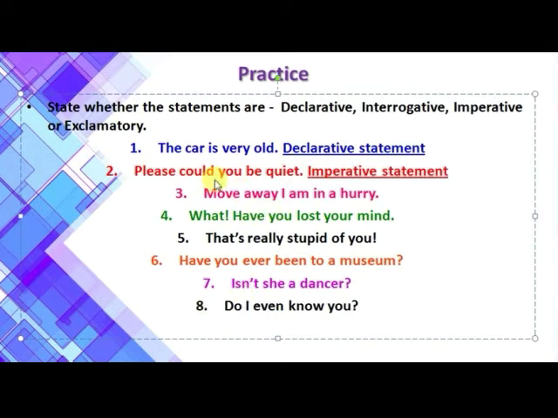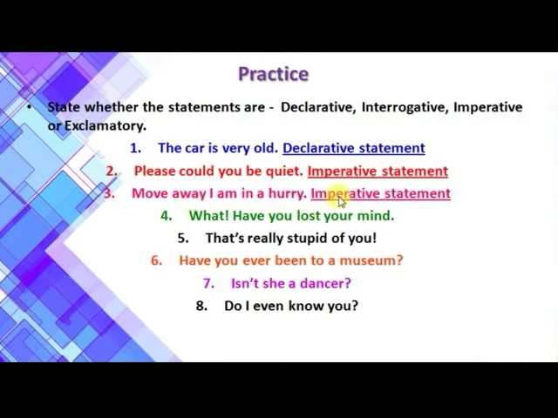So the third is, move away, I'm in a hurry. When you look at the statement, it is a declaration. But if you carefully look at the tone of the sentence, it is a request, or it may even be taken as a command. So this statement is an imperative statement.